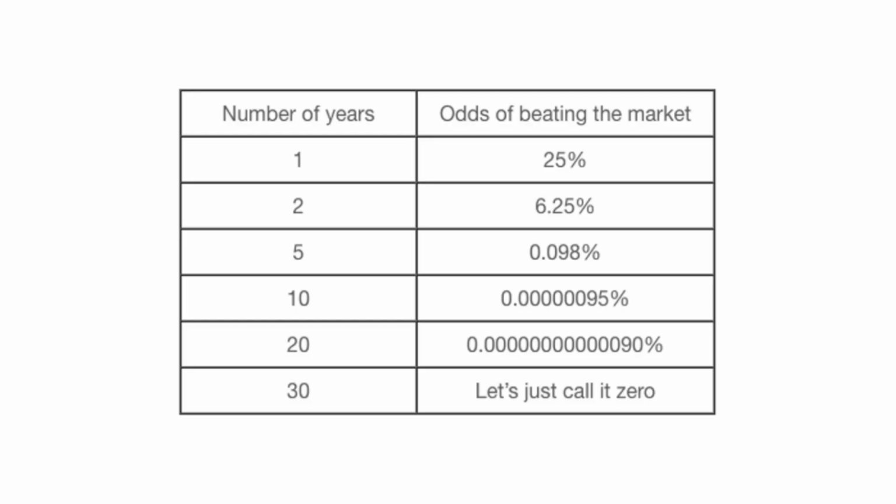Less than 1% of people can beat the market over the long term. This is data from the Performance Investing Group. This is basically showing the number of years that elapse versus your odds of beating the market based on what we've seen historically with investors in general. So this is retail investors, and this includes people in finance, and basically after 30 years of trying to do that, you're not beating the market. We'll just call it zero. That's like many zeros, a very small fraction of a percent of people who can actually beat the market over 30 years. We're going to throw another chart up on the screen.